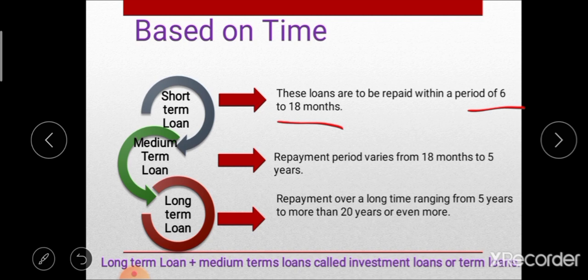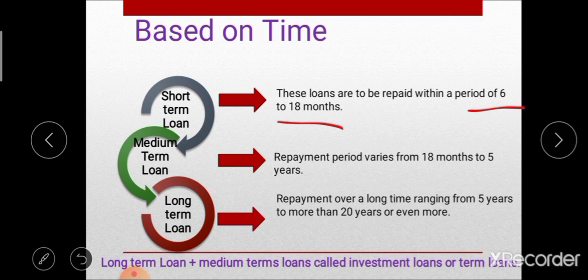An example of short term loan: it can be used for purchasing different fertilizers, plant protection chemicals, and for different farm activities like sowing, harrowing and harvesting. For that purpose this short term loan can be used. So this is the first type of loan, that is short term loan. Repayment period is 6 to 18 months.